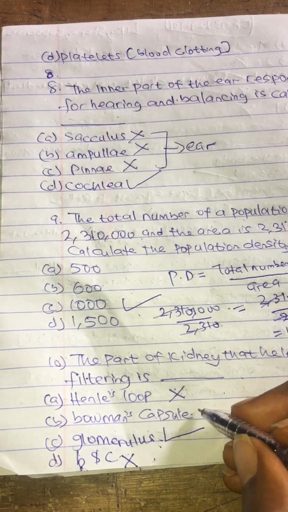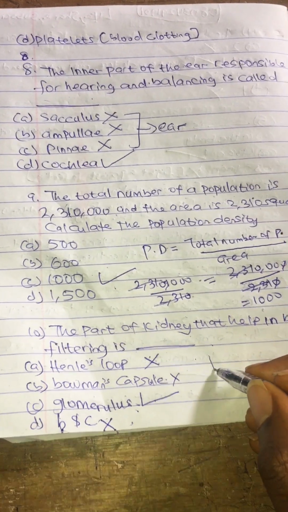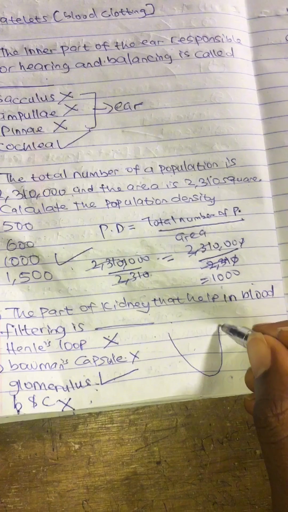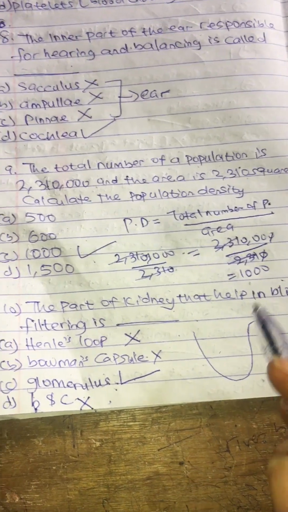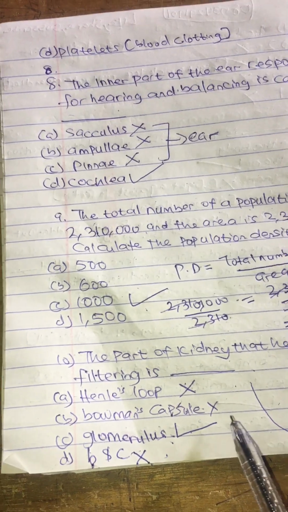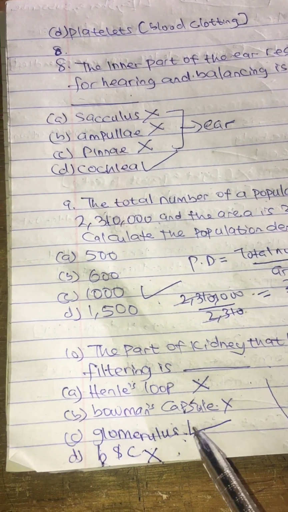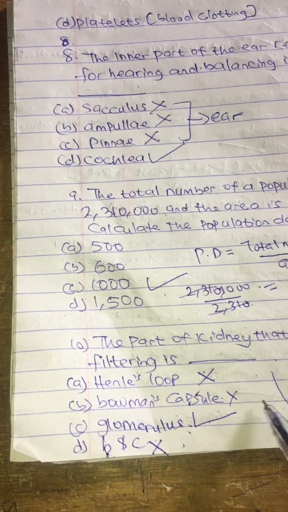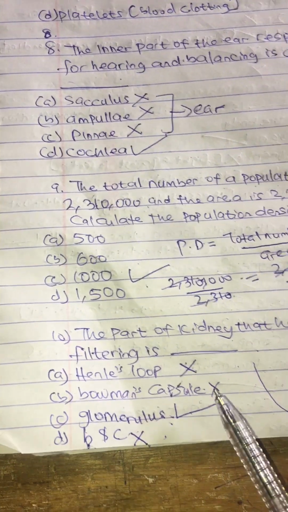Bowman capsule is like U shape. If you can, try to search the image of Bowman capsule or the image of kidney online, so you can have better understanding of how Bowman capsule looks like.